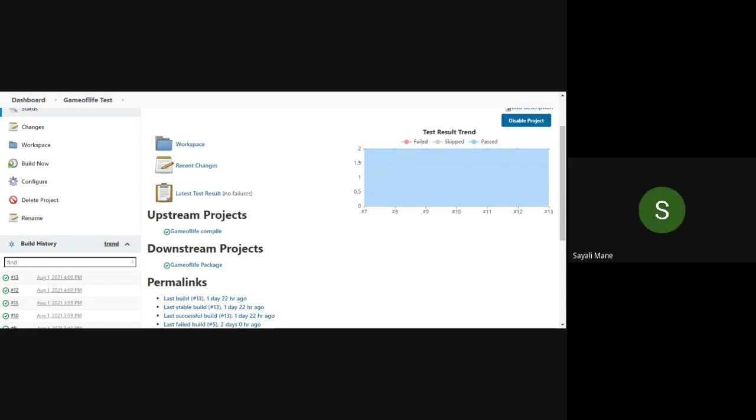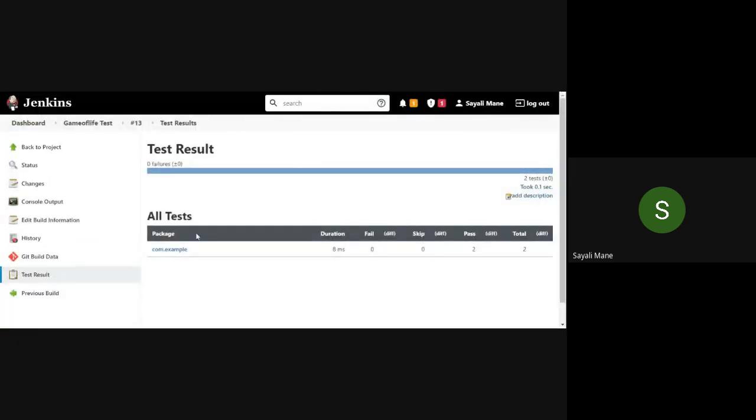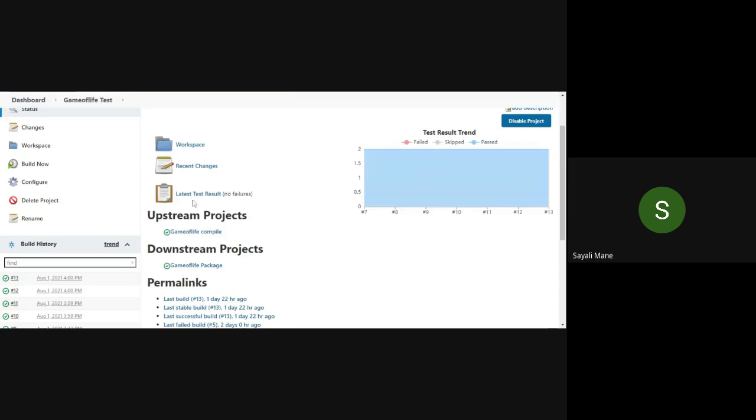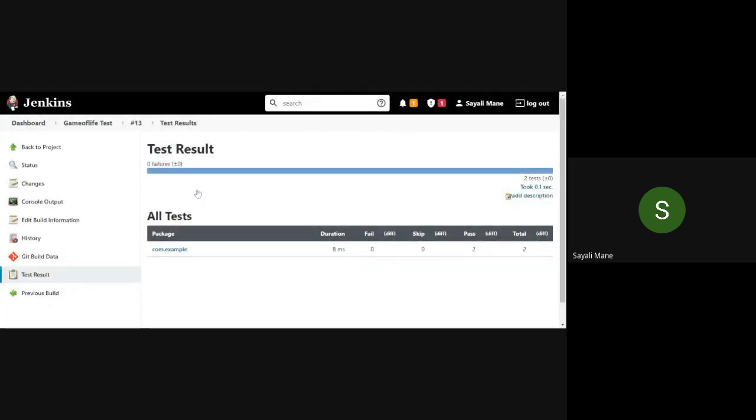You have to highlight the latest test result, this one, and test result red. You can also click over here, see all test cases, test result, 0 failures. Click on the latest test result, this one.